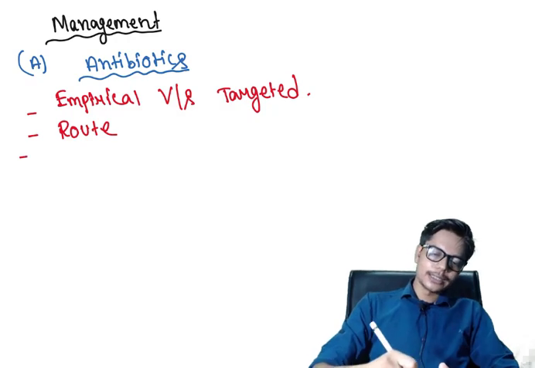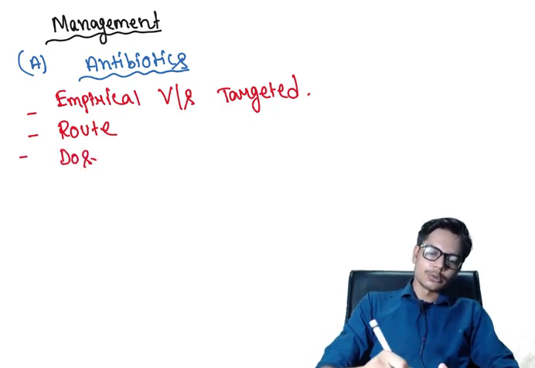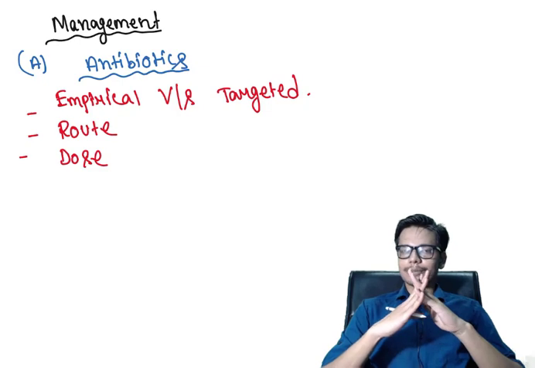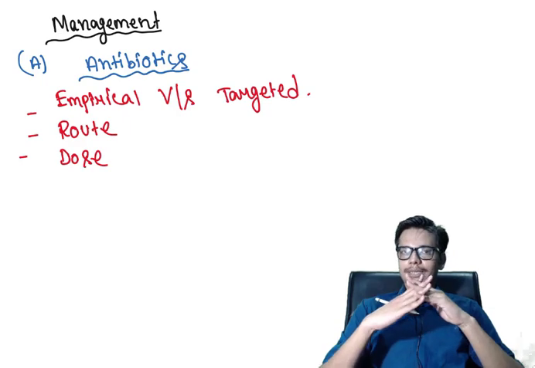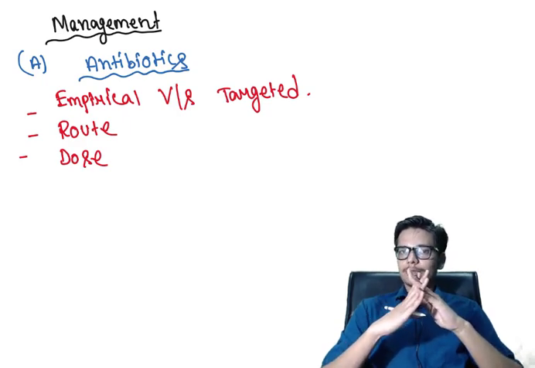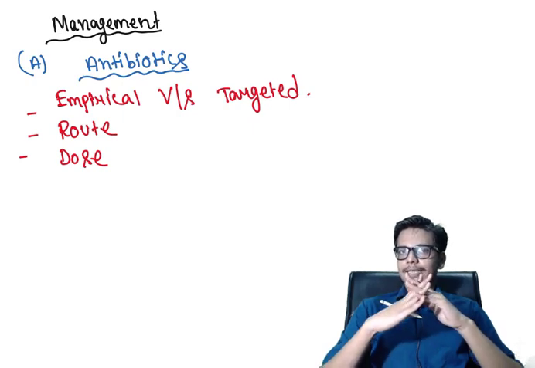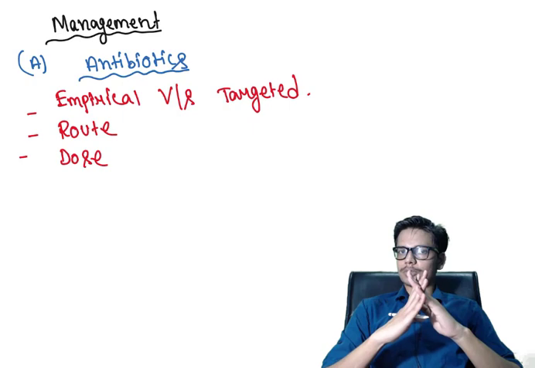The next point you have to decide is your dose of antibiotic. This is based on the body weight of the patient, which will help you calculate the dose. The recommended dose of different antibiotics is based on the weight of the patient, so you have to study the dose of the antibiotic based on the weight of the patient. Different antibiotics are given in different dosage forms.